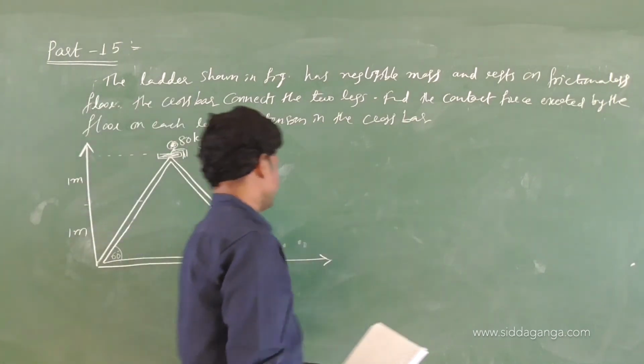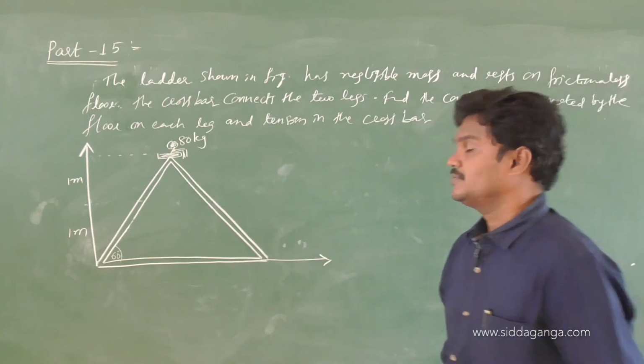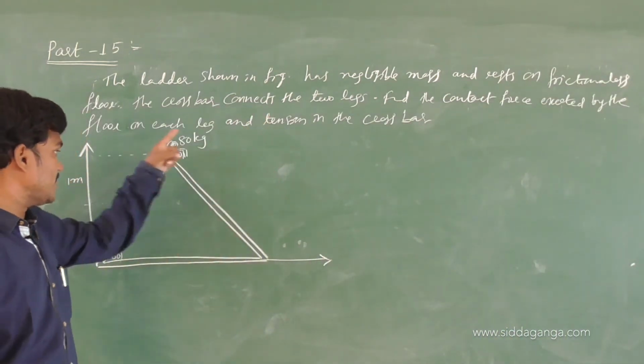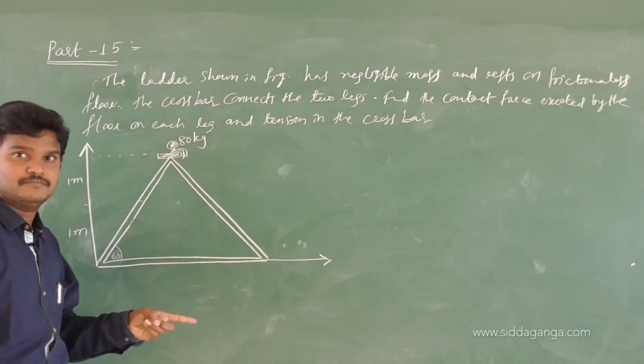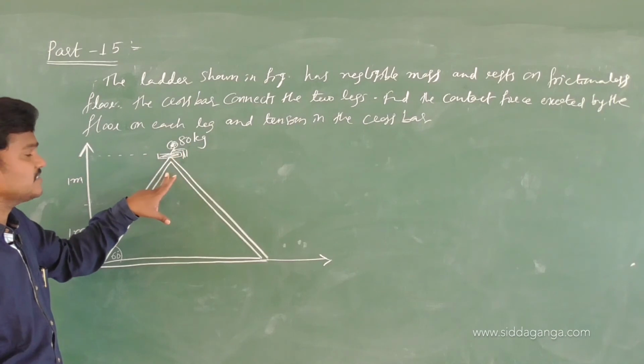This is the question. Generally we use some V-shaped ladder like this to fit bulbs and lights. So this is the V-shaped ladder. On this, a person of mass 80 kg is there.